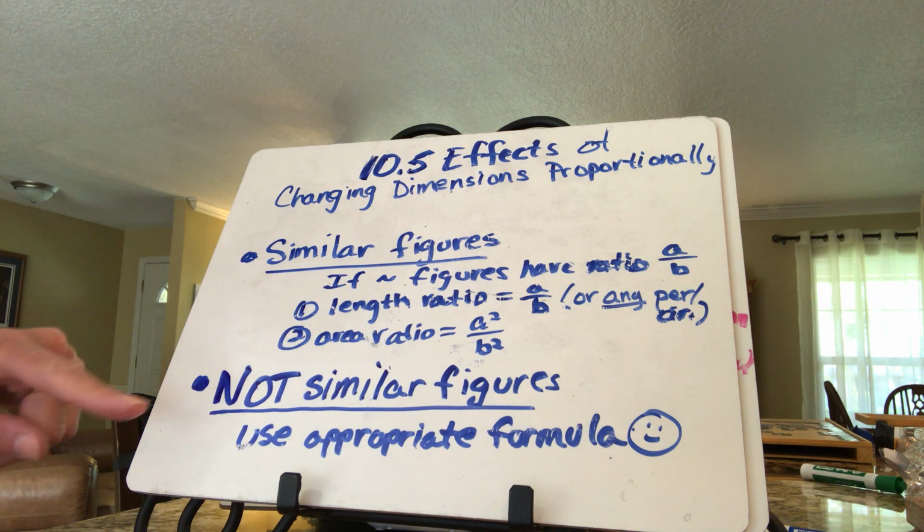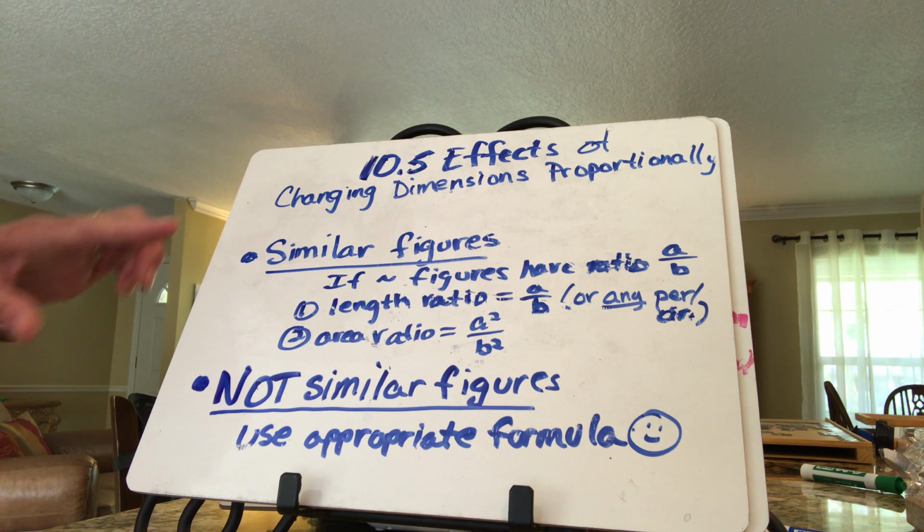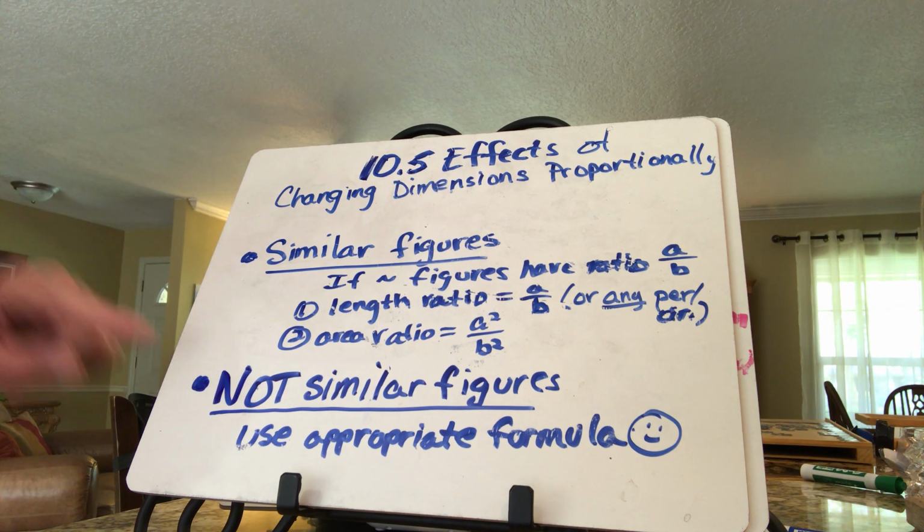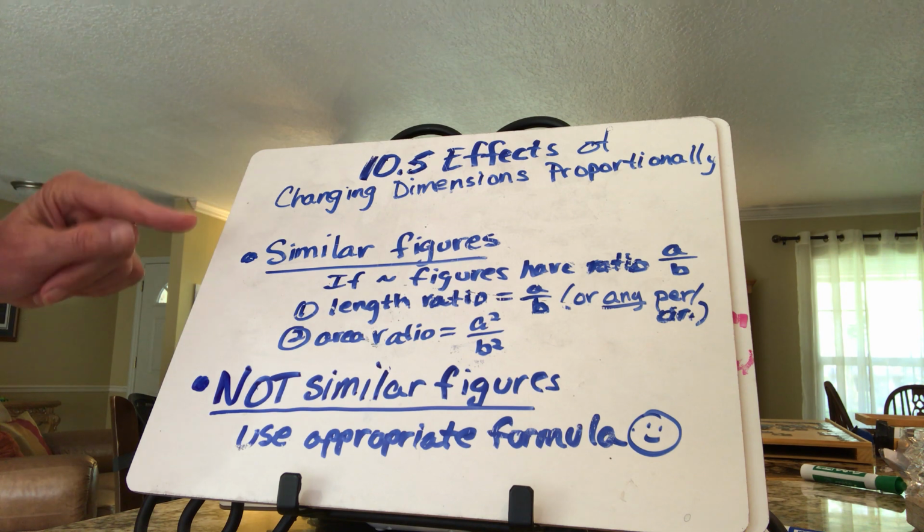And if they're not similar, then you have to do a little more thinking and use the appropriate formula for whatever it's talking about. So that's basically 10.5, is just decide if they're similar or not similar, because you're going to do a lot more work if you have similar figures and you don't have to do all that work.